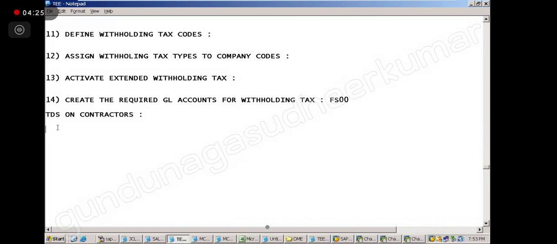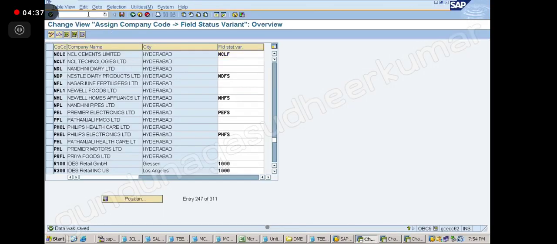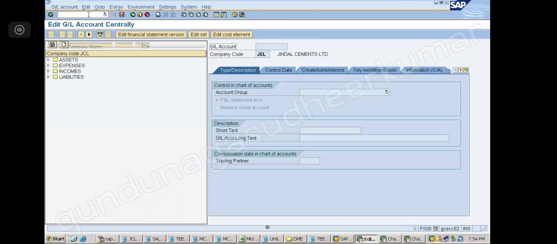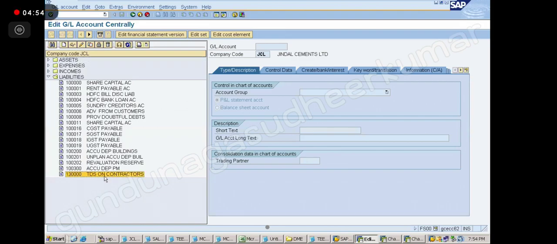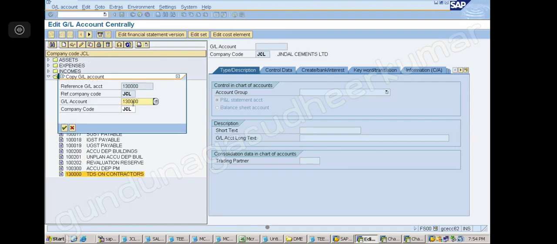Correct? Okay. Now let us create this account. What type of account is this? Is it a normal account or an open item account? Open item. Okay, let's create that. Now T-code FS00, open item account. Okay, so now you click on the create option. Let me copy it. I have one company here. Yes, we have. Let me copy it from here and create it in our company code, that is CE.